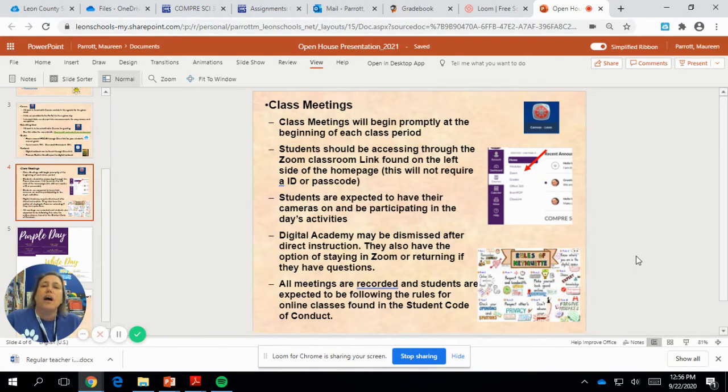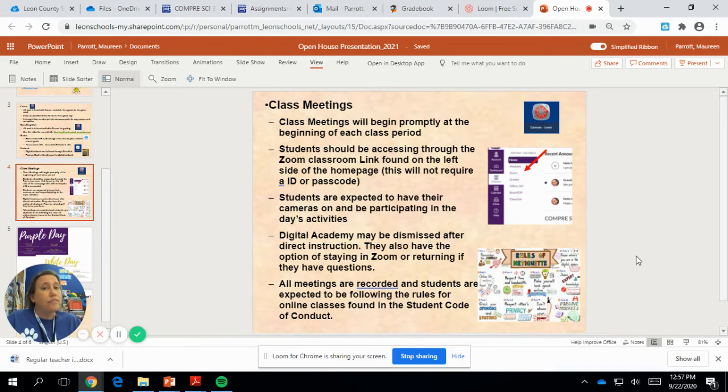Digital Academy. I usually take about the first maybe 30, 35, or 40 minutes to do direct instruction. This is when I'm going over what we're doing for the day. I might be telling the students individual benchmarks that we're working on, class goals that we're setting, and then actually instructing on those benchmarks. After we're done with that and it's time for individual work, Digital Academy students may be dismissed. I might just tell them, all right, we're done with direct instruction. If you wish to leave digital, you may.